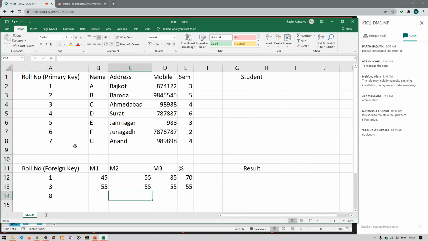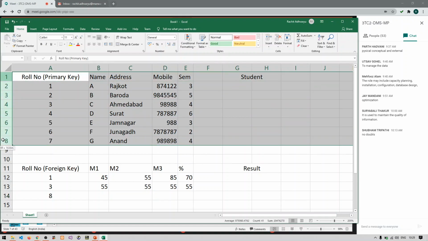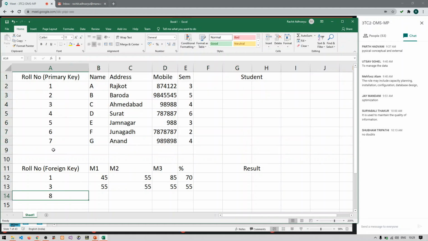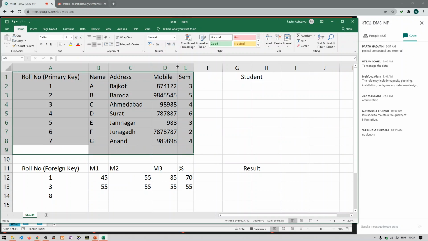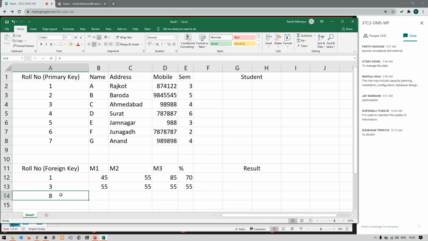So do you find roll number 8 in this student table? Yes or no? No. So until and unless you have roll number 8 in this particular table, you cannot have entry of this particular roll number here. So you cannot enter the data of this.